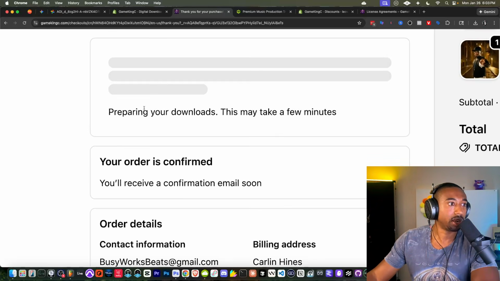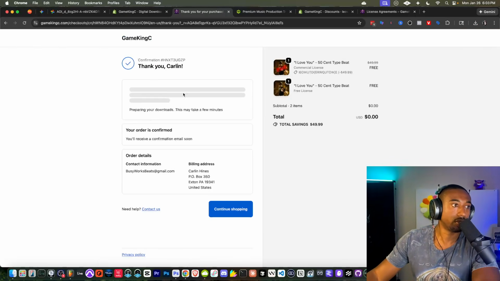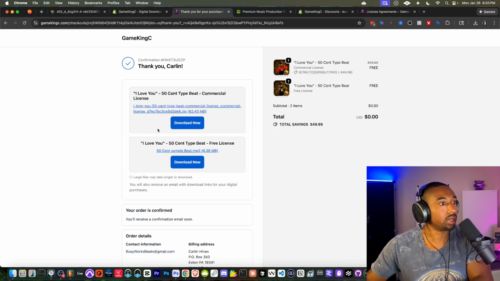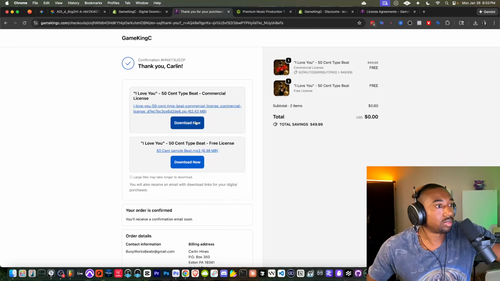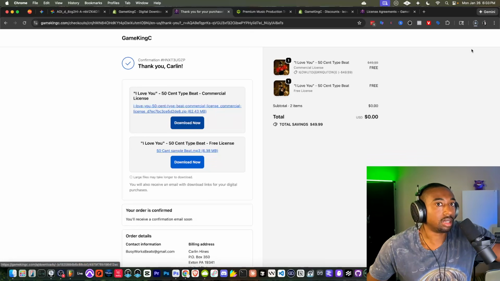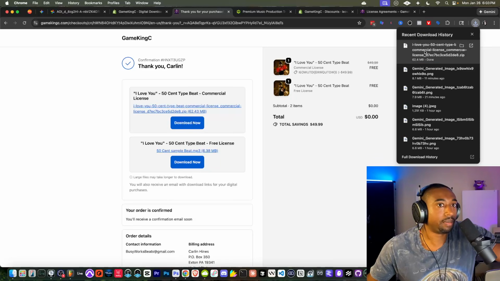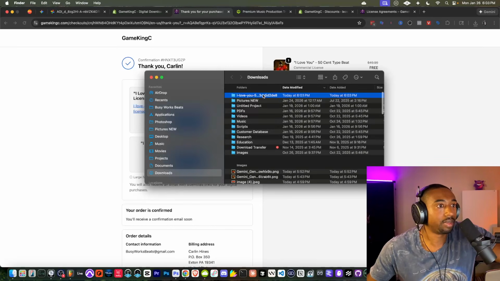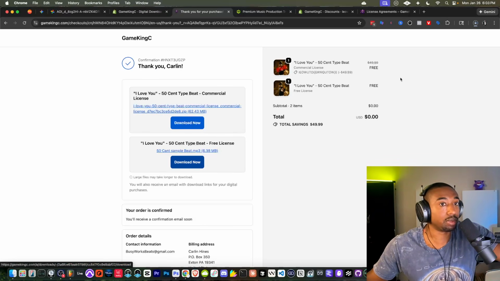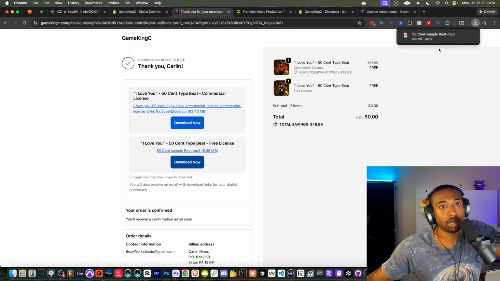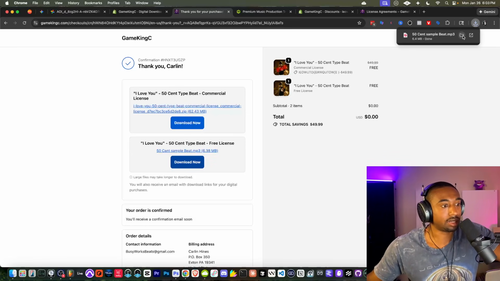Okay, so here it says preparing your downloads. Okay, and it should offer us a download right here. We shouldn't even have to go into the actual email, which we don't. So we see here the commercial version. If I download this, I should see the WAV version and the MP3. If I unzip this, and then we see that. And here's the free version, pardon me, where we should only see the MP3, and boom, there it is. It worked as planned, you guys.